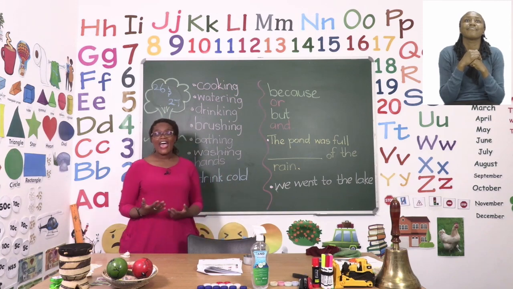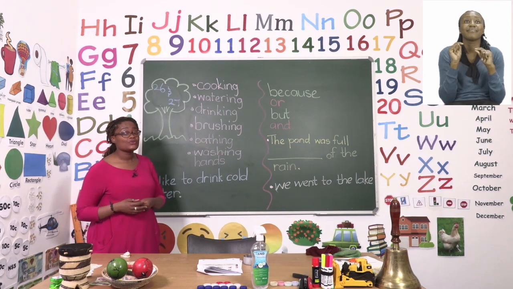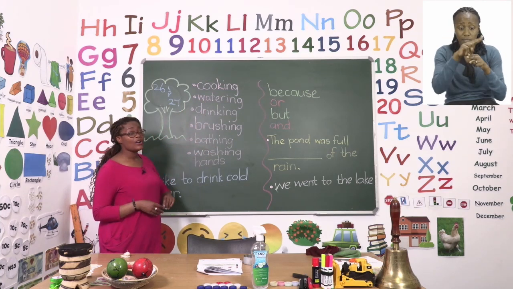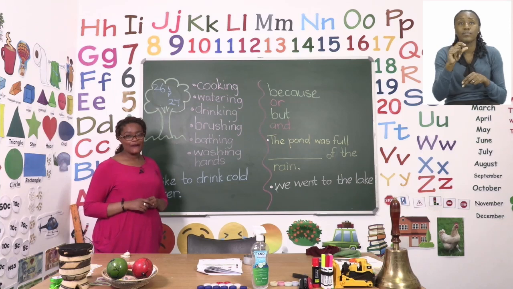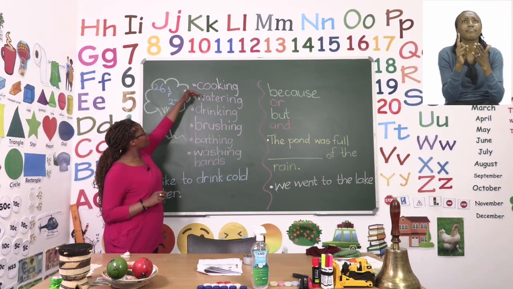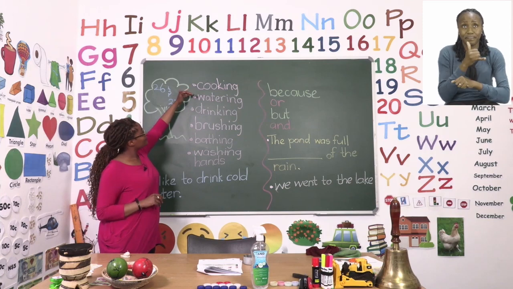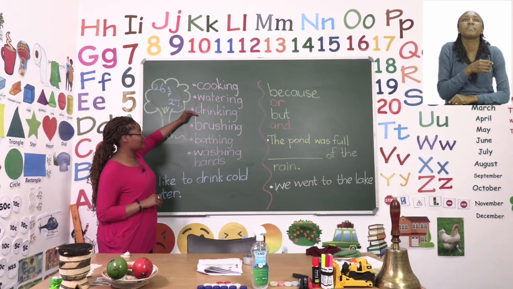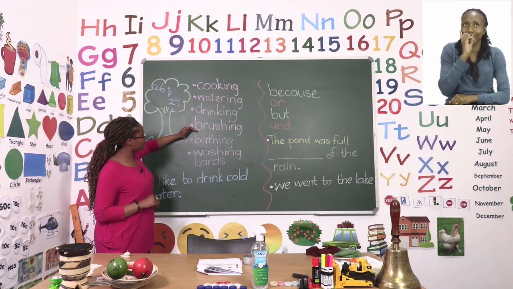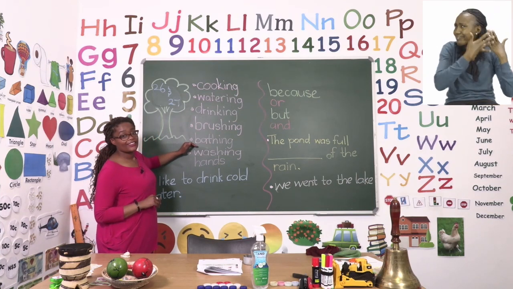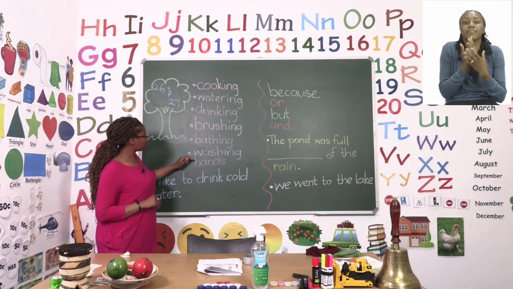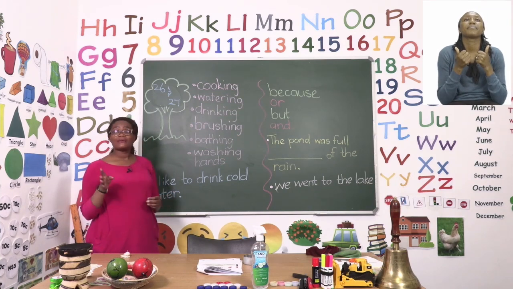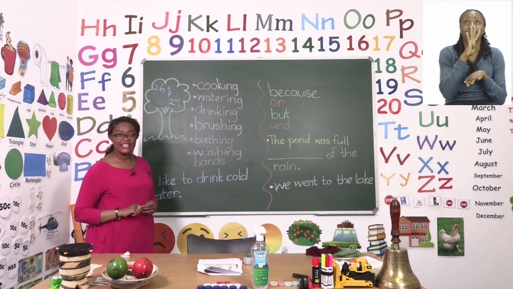So now that we have done the actions and shown how we use the water, it's going to be your job to use these words to label the pictures. Let's read them again for the last time. Cooking, watering, drinking, brushing, bathing, washing hands. Well done. Then they want you to make 4 sentences about how you use water every day.